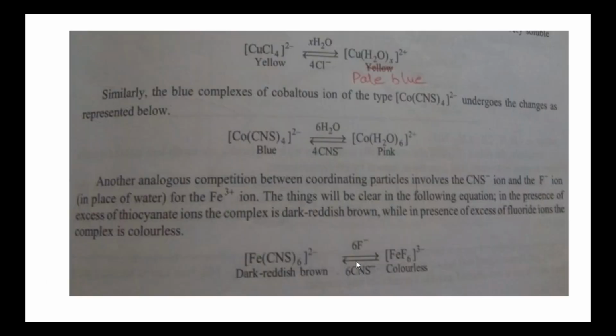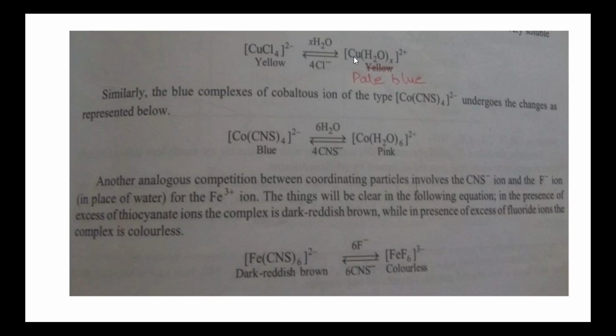An example for this is the complex CuCl4 2 minus. This is yellow in color in the solid state. When dissolved in water, it becomes dilute, that is, the chloride ion concentration decreases. So in that place, the water molecules coordinate to the copper ion, since water molecules have greater coordinating tendencies here.